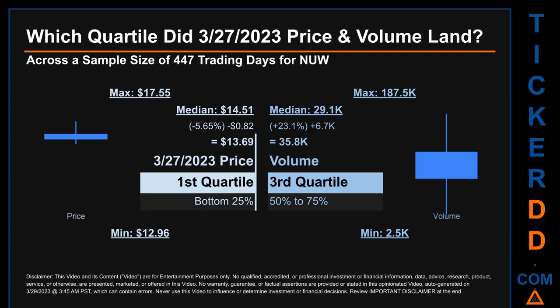Descriptively, NUW has a median price of $14.51. Therefore, March 27, 2023 price was lower from that middle marker by 5.65%. The day's volume of 35.8 thousand was more than the median by 23.1%.